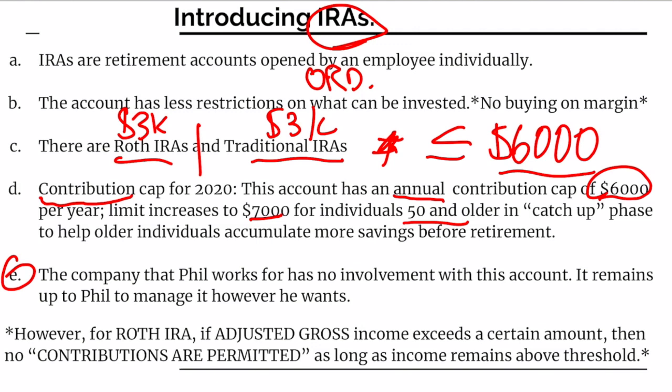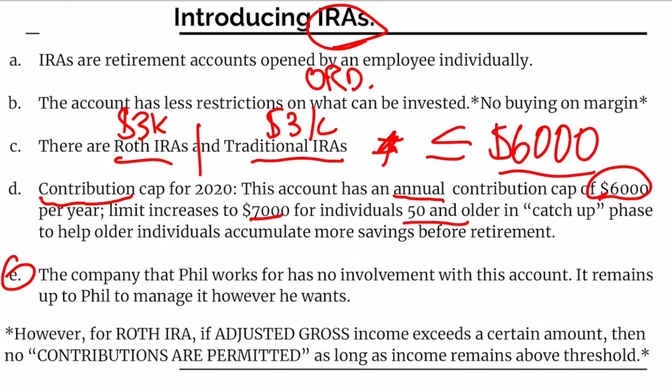Now, what I mentioned here, which we'll cover shortly, is the 401k. Let's take an example of an account holder called Phil, and Phil works for a company. However, if Phil opens up an IRA, his company has nothing to do with it. Although Phil's ordinary income comes from his salary at the company, the company has no involvement in any decisions. Whatever Phil wants to do, he can do.